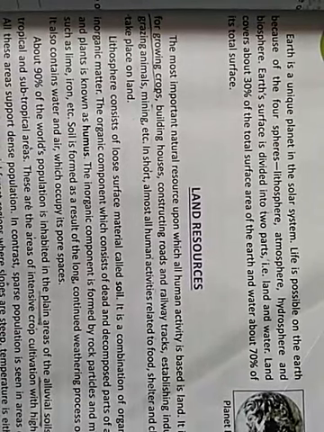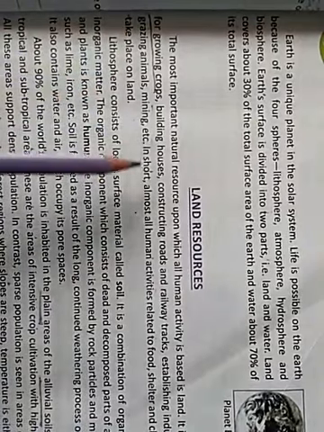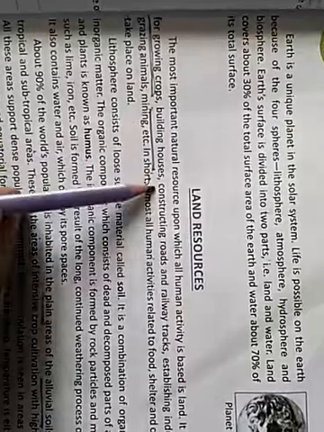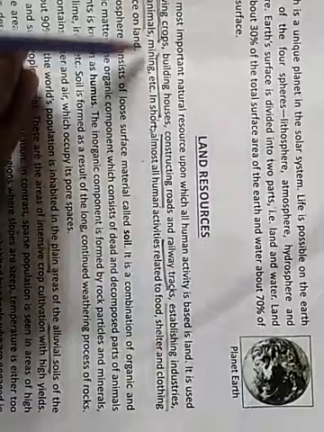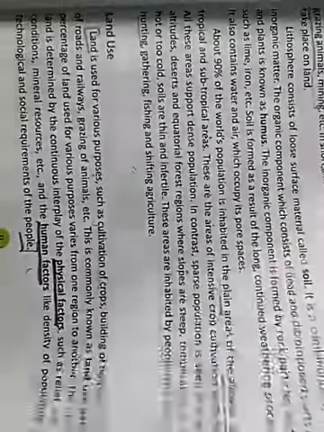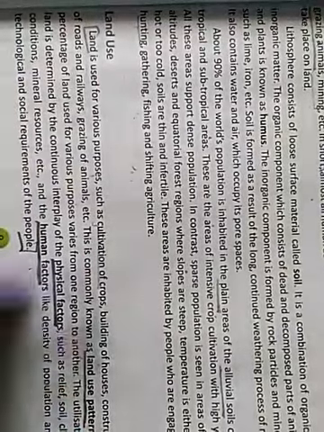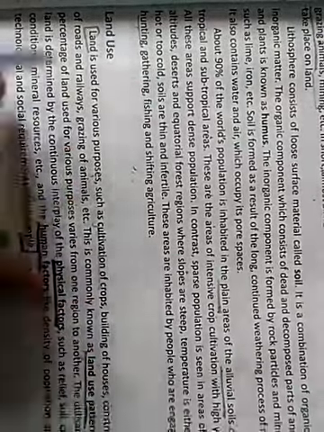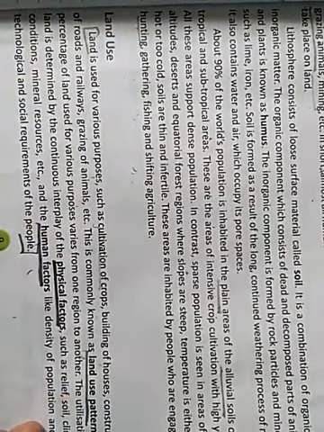Now children, your today's homework is to learn what the uses of land are. First question, what are the uses of land? The land is used for growing crops, building houses, constructing roads, railway tracks, establishing industry, animal grazing, mining, etc. Second question, what is land use pattern? So this is the answer. Land is used for various purposes, for cultivation of crops, building of houses, construction of roads, railways, grazing of animals. This is known as land use pattern.